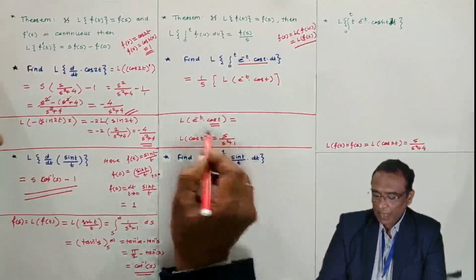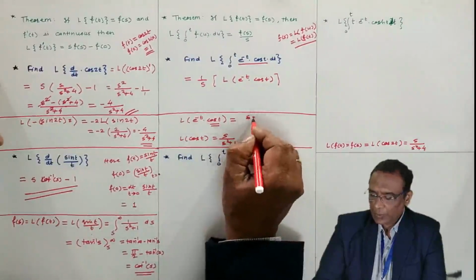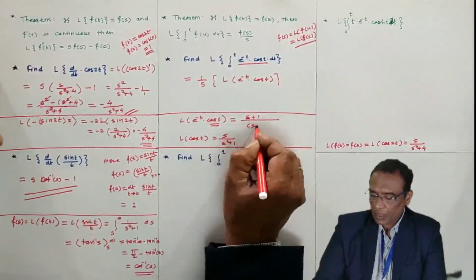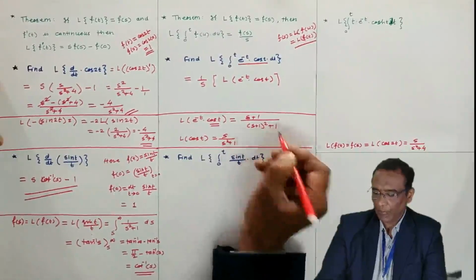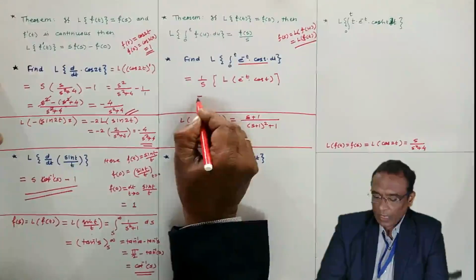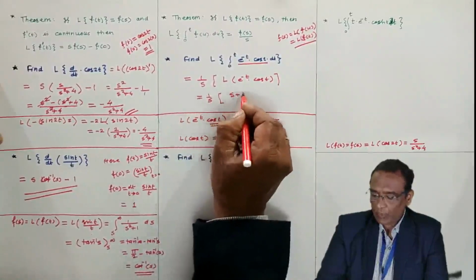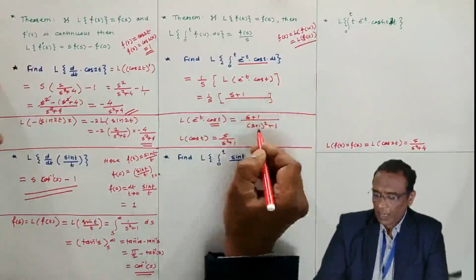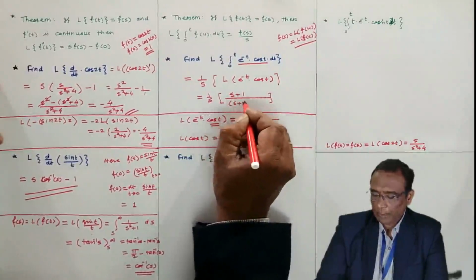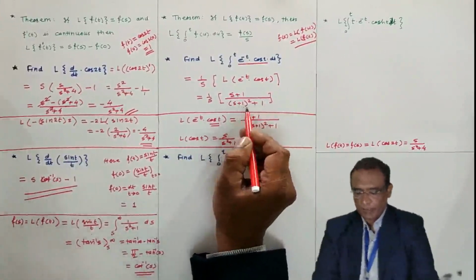Replace s by s plus 1 here because the function is multiplied by e to the power minus t. So the Laplace of e power minus t cos t is (s plus 1) by ((s plus 1) whole square plus 1). You may add one more step by expanding this.